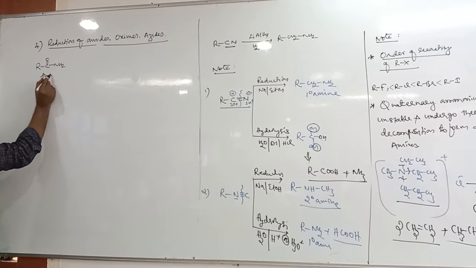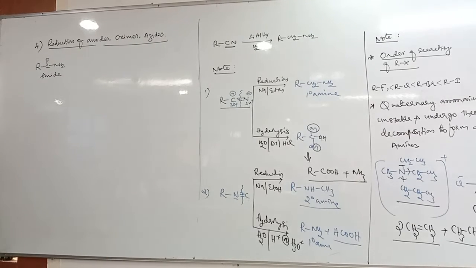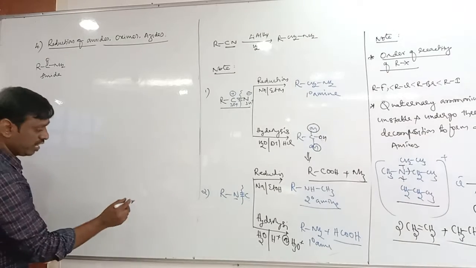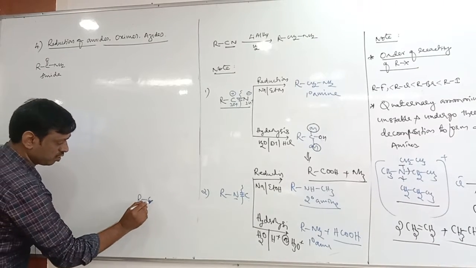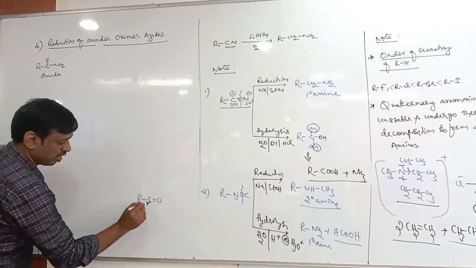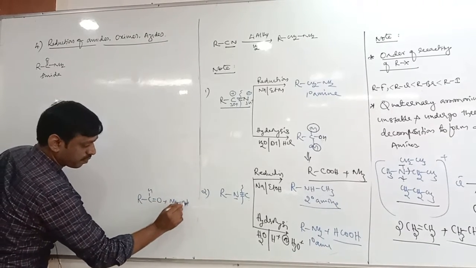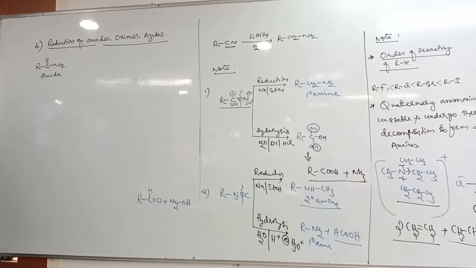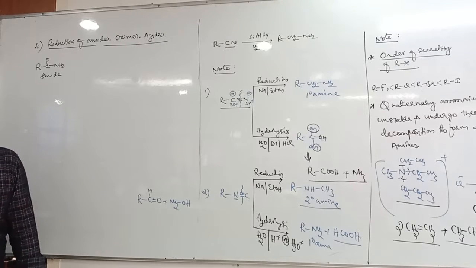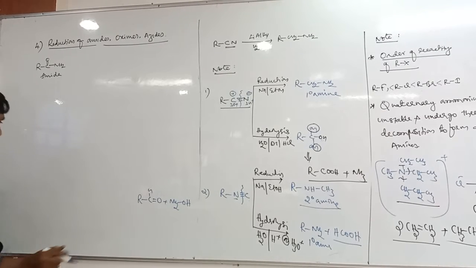Can you tell me oxime? Do you remember, aldehydes and ketones react with hydroxylamine, NH2OH. Both aldehydes and ketones react with hydroxylamine and form the corresponding oxime. Aldehyde forms aldoxime, ketone forms ketoxime.